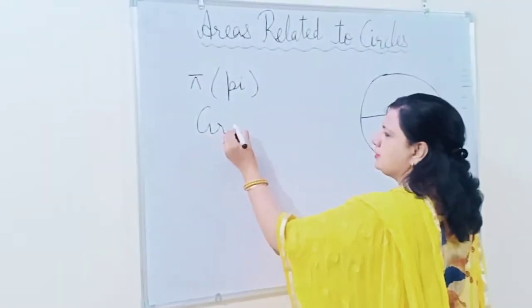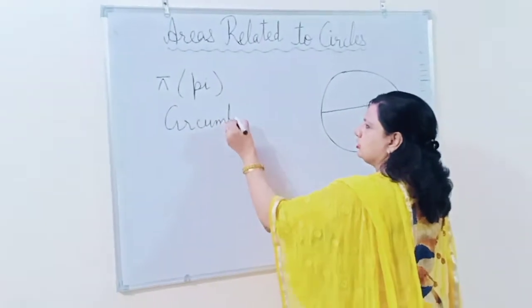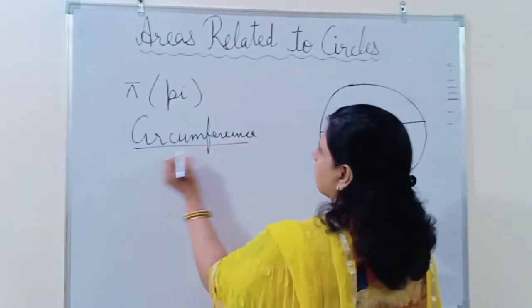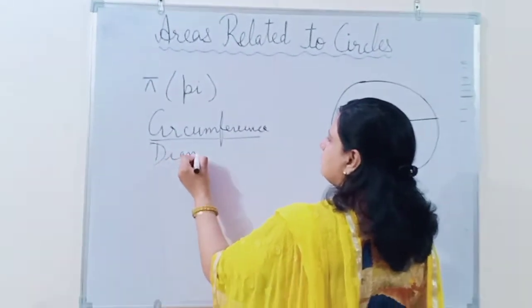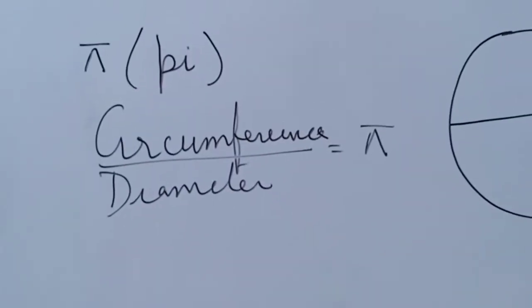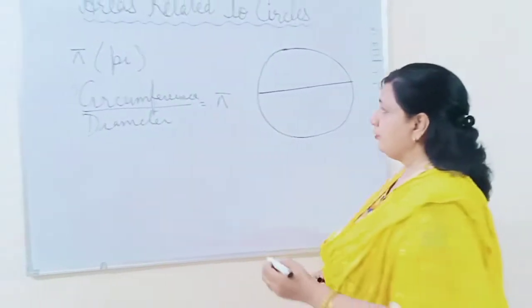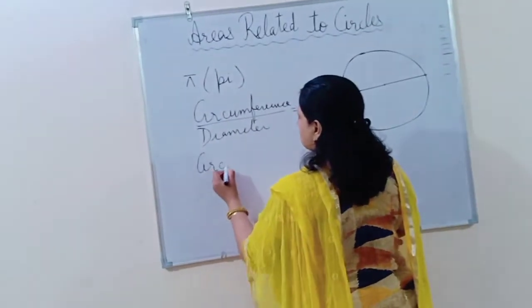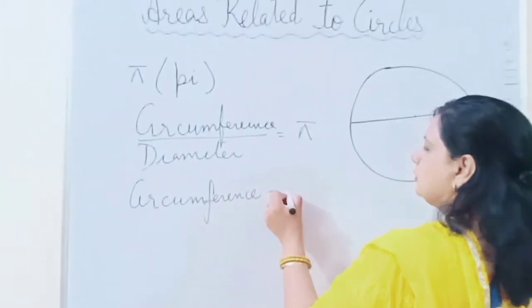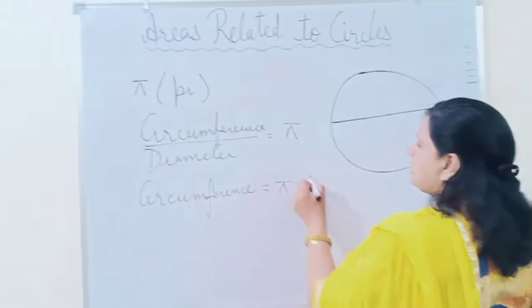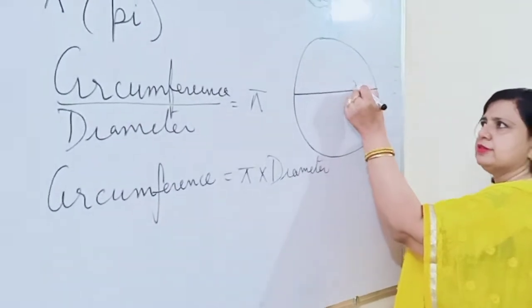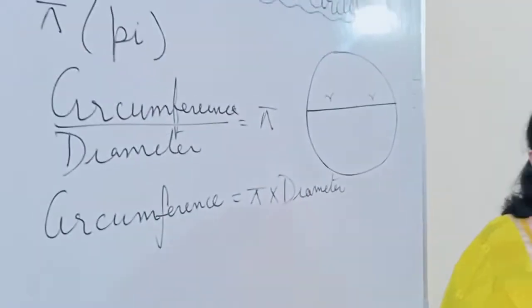Circumference upon diameter is equal to pi. So from here we get circumference equal to pi into diameter, and diameter is nothing but twice the radius.